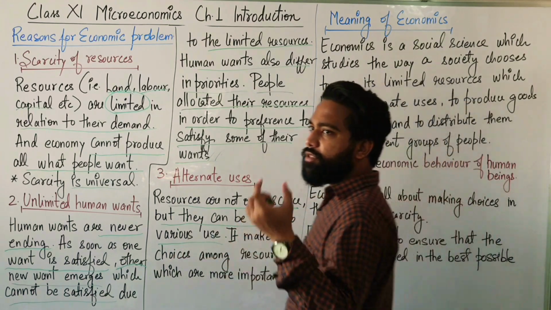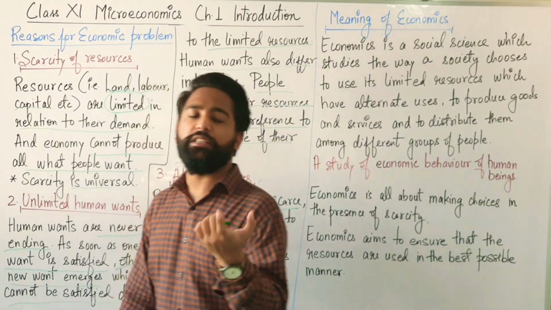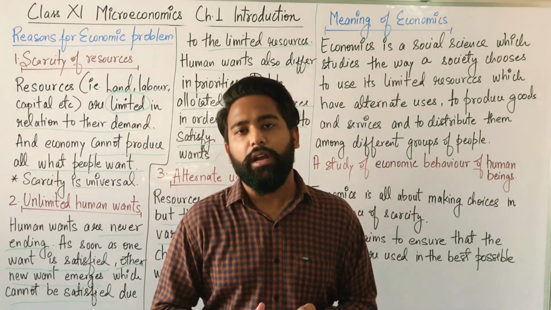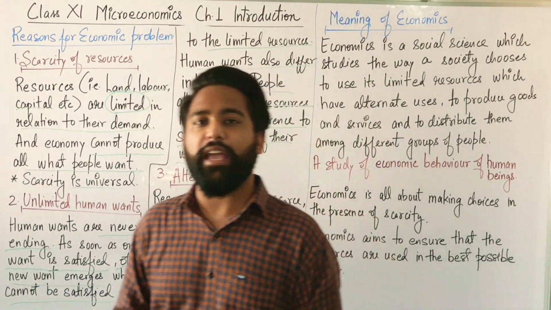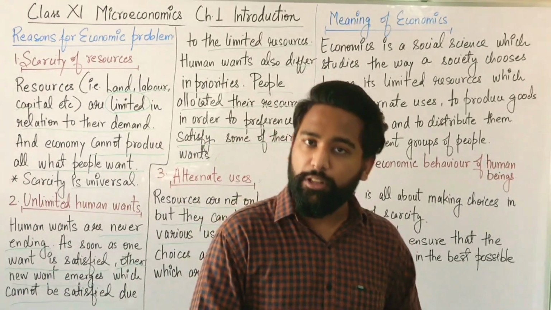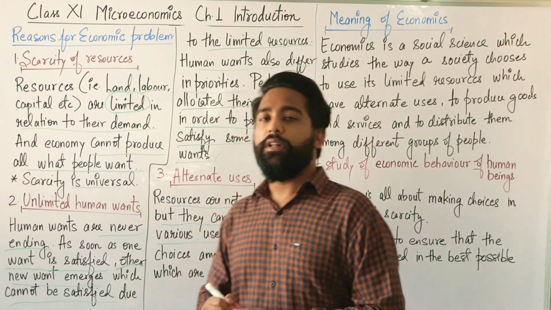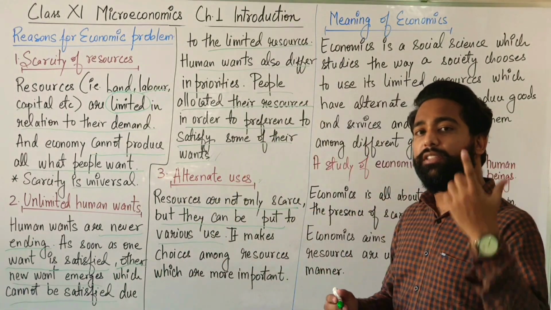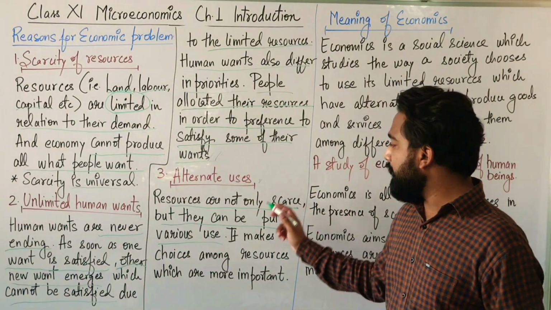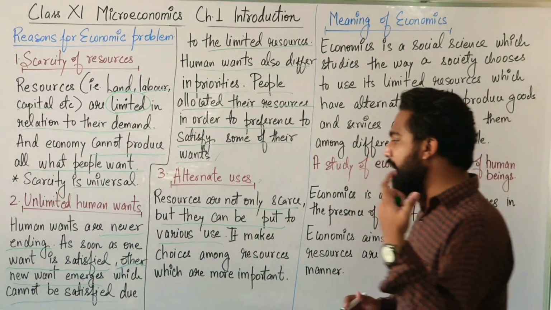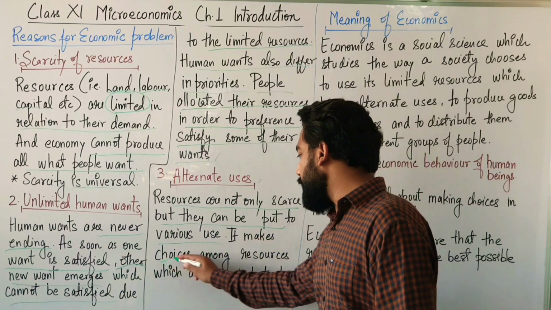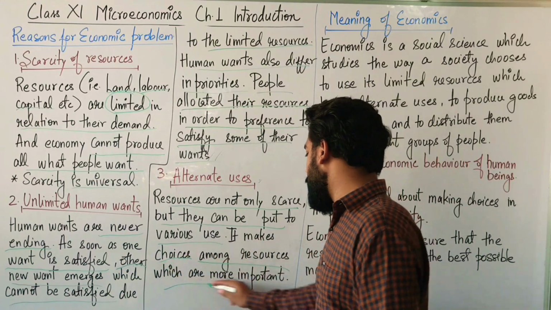Suppose there is diesel. Diesel can be used for running machineries also, and diesel can be used for running vehicles also. Is that clear? So resources are not only scarce, but they can be put to various uses. It makes choices among resources which are more important.